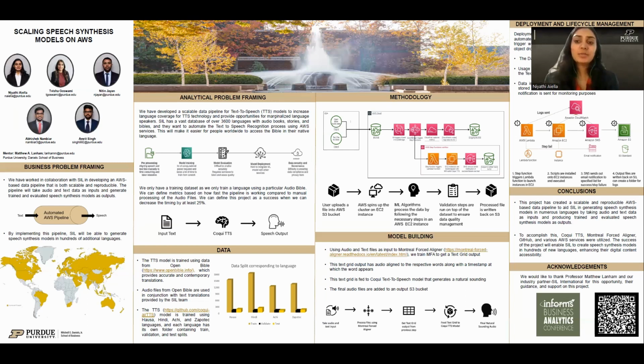Thank you, Twisha. So coming to the deployment and lifecycle management, the deployment of our text-to-speech model happens in an automated fashion. So this is a classic example of an ETL pipeline where we are extracting data from the source, which is Open Bible, and then it is getting transformed through various steps in the step function, mainly Lambda function and EC2, and then it is sent out to the S3 bucket, which is our output location.